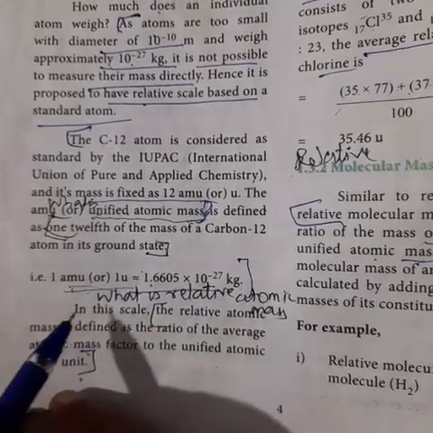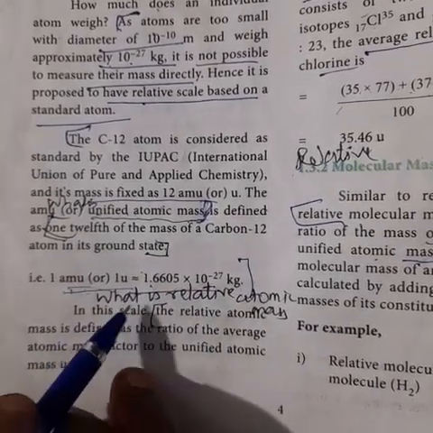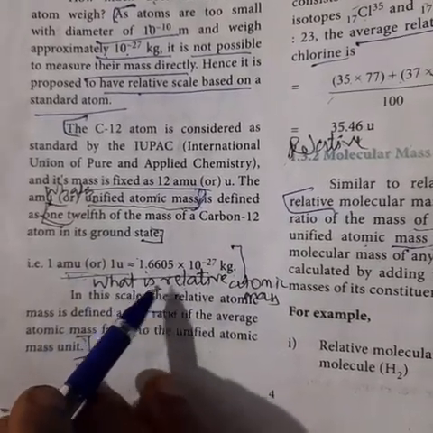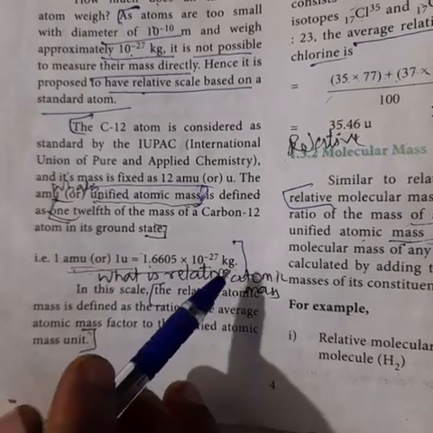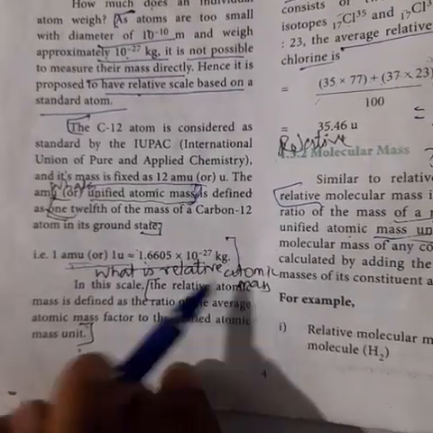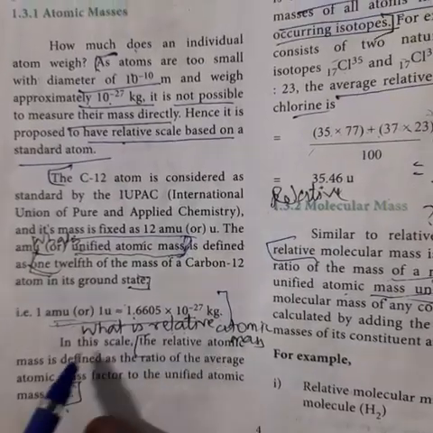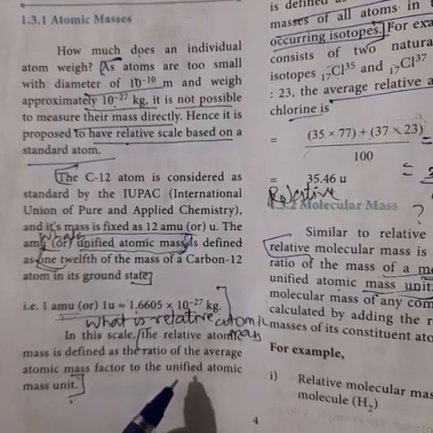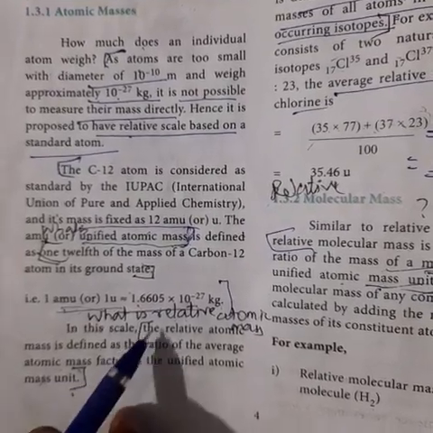And what is the definition of relative atomic mass? The relative atomic mass is defined as the ratio of the average atomic mass to the unified atomic mass unit. Up to here you have to mark.